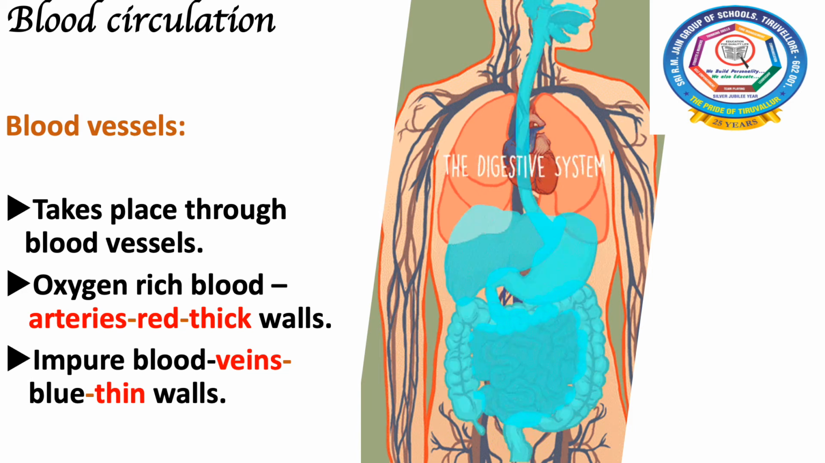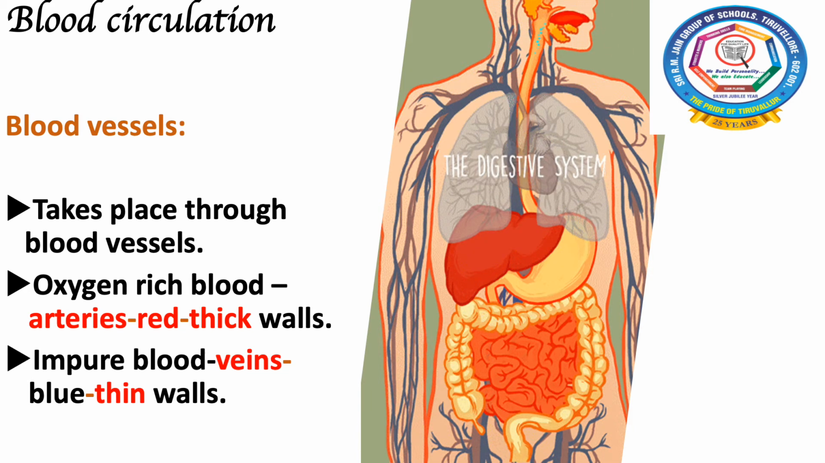The blood vessels that carry impure blood from all the parts of the body are called veins. These veins are blue in color and they have thin walls.